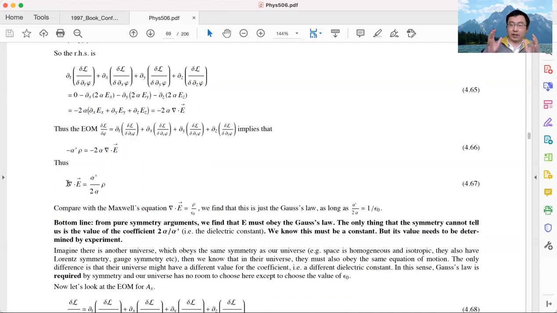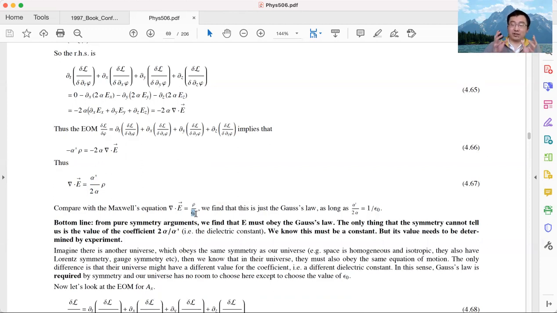So in other words, we pretend we didn't know anything about Maxwell's equations from the beginning. We only utilize the symmetry and the principle of locality, and then we find that Gauss' law is not an accident. It has to be true. And the only thing we cannot determine from the theory side is the value of this coefficient. Or in other words, what is the value of epsilon 0? And this value of epsilon 0 is something we need to determine experimentally.